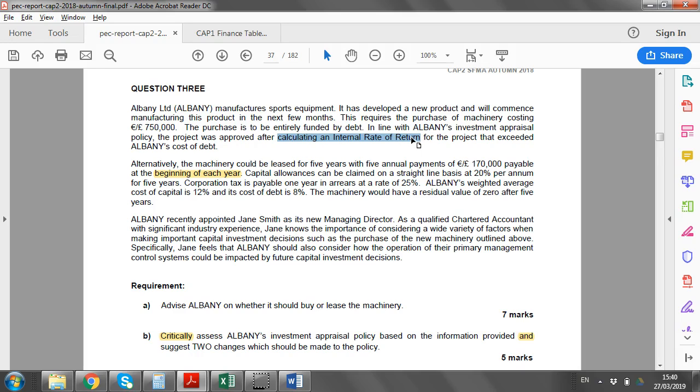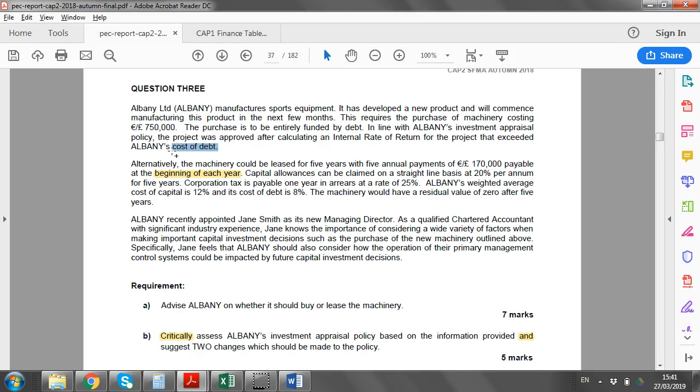So it's good that they have a policy. So there is an existence of a policy, which is one positive. And the fact that they use IRR, that's a relatively good metric. Now, in terms of a drawback, well, number one, they use the cost of debt. Regardless of how a project is financed, usually the best practice is to use the cost of capital of the firm, to include some element of equity, because remember, the cost of debt is always going to be lower than the cost of capital of the firm. So that means you may be artificially having too low a discount rate when assessing projects.